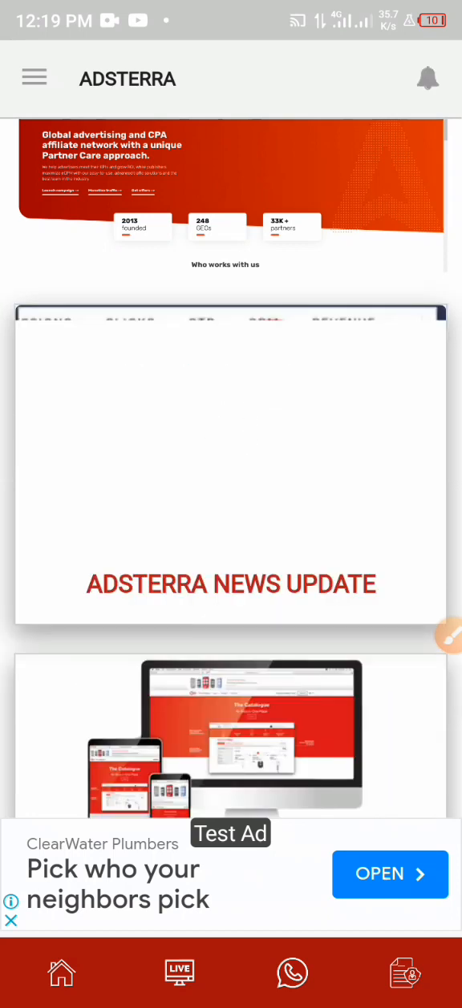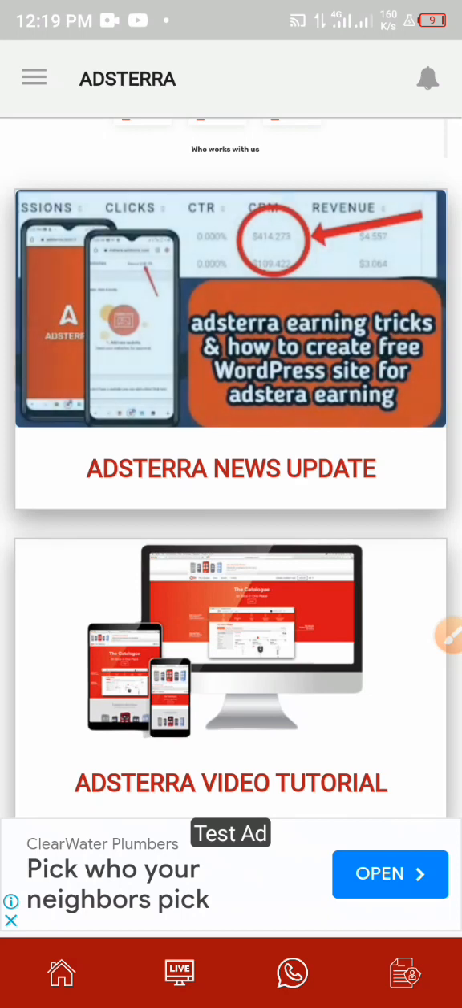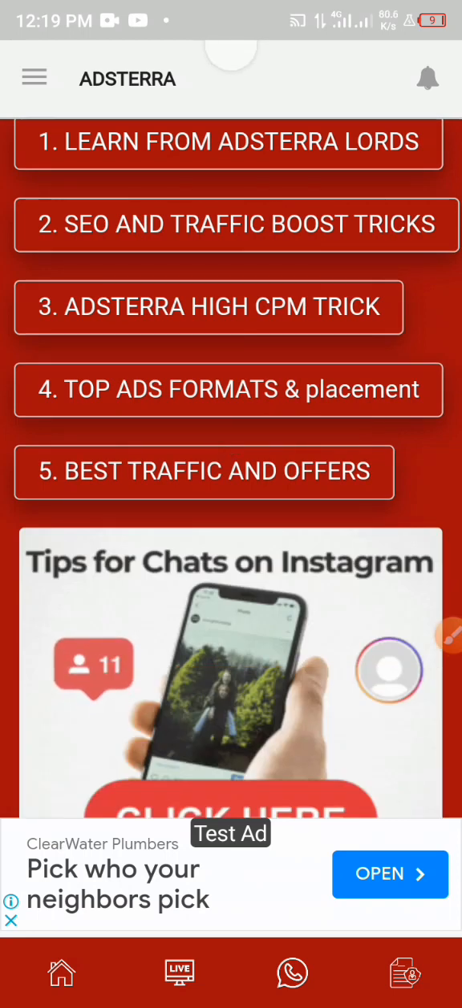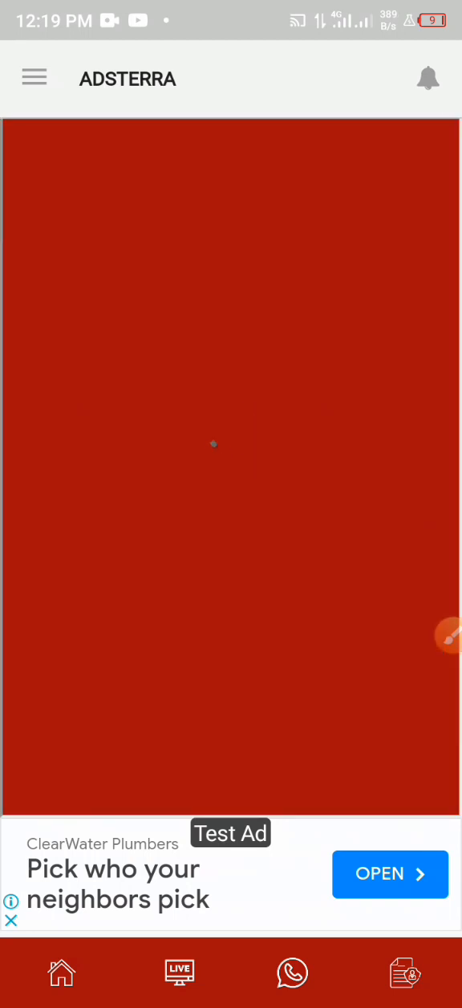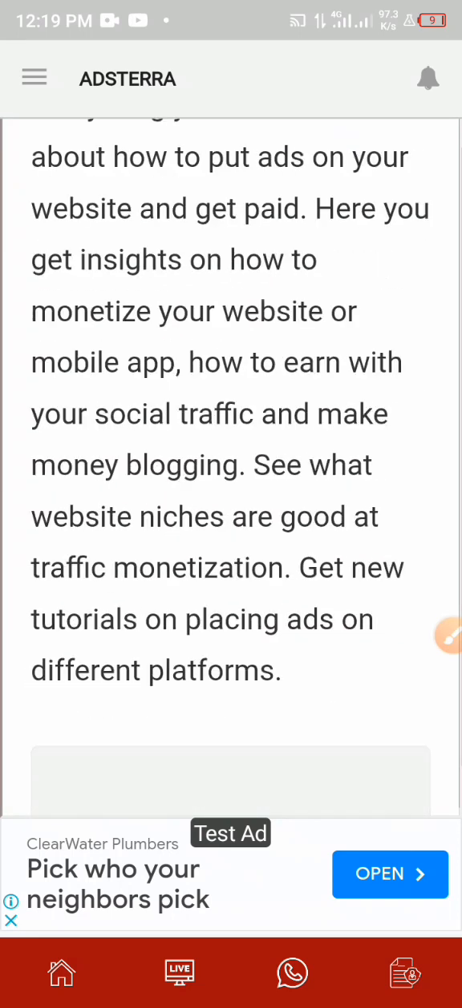Here they are sharing testimonies on how they did it, and how they made it. You just need to click on this Adsterra news update here, this first one. Here you're going to see how to do the Adsterra High CPM trick. This first one here is learned from the Adsterra Lord. Here you're going to read many things about traffic.